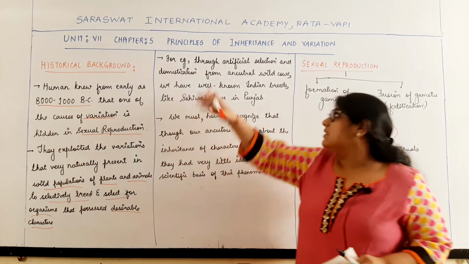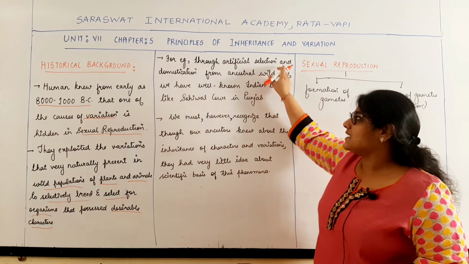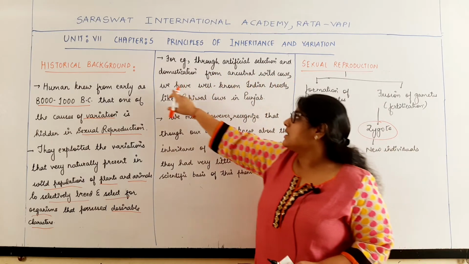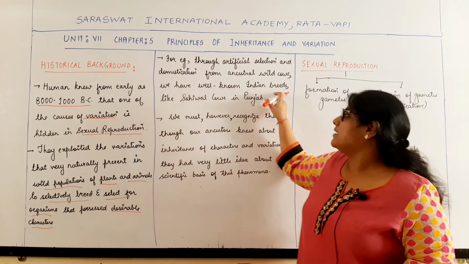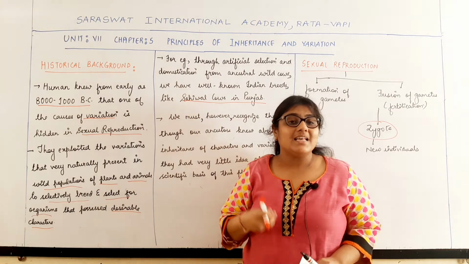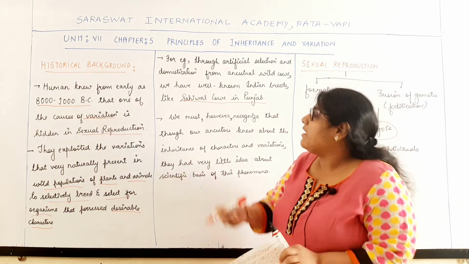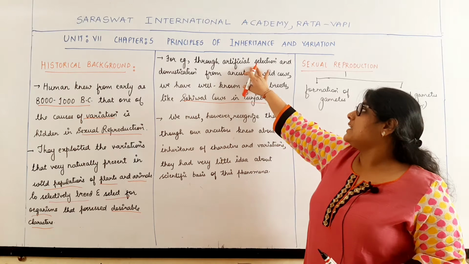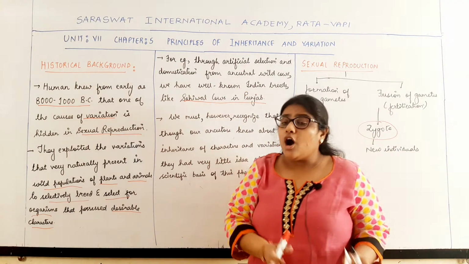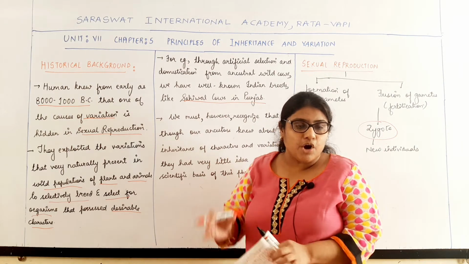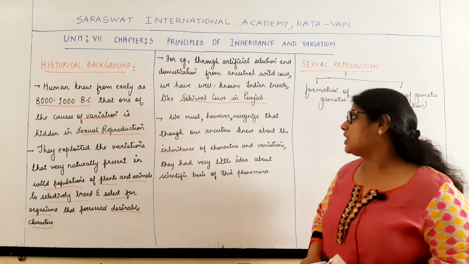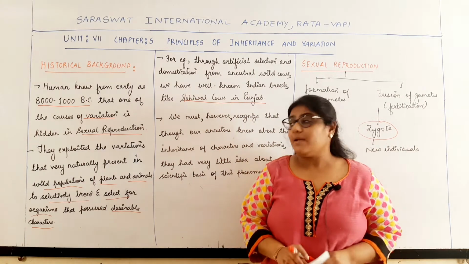For example, through artificial selection and domestication from the ancestral wild cows, we have well-known Indian breeds like the Sahiwal cows of Punjab. So how were the Sahiwal cows of Punjab developed? Through the process of artificial selection and domestication of the wild ancestral form, they formed the well-known Sahiwal cows of Punjab. But students, we should keep in mind